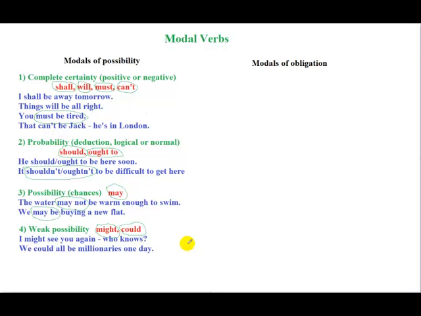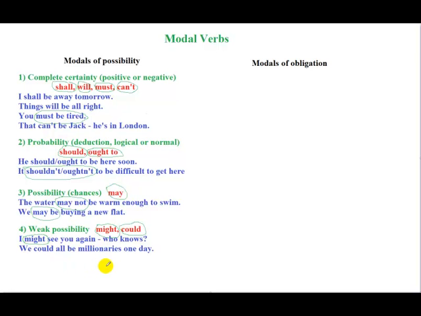So I said, oh, I might see you again. Who knows? The world is round, right? We will come across each other maybe some other day in another country, not in Moscow. So in this case, we say, I might see you again. So this is less likely to happen.